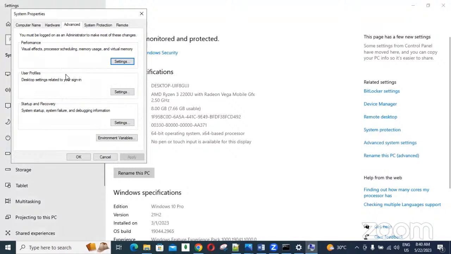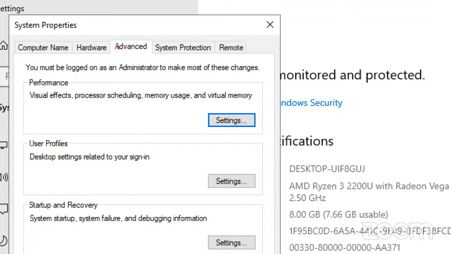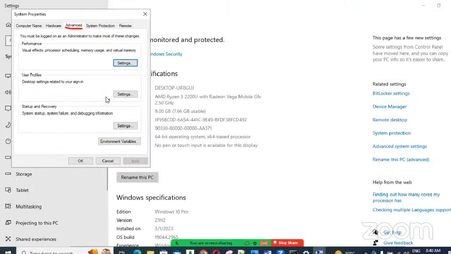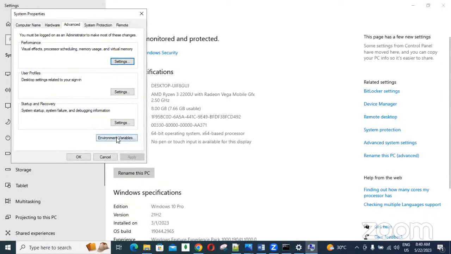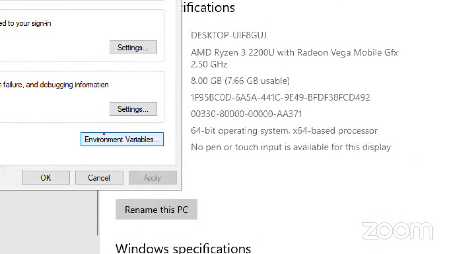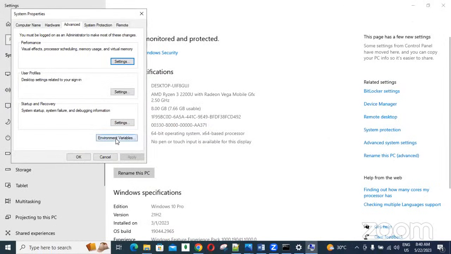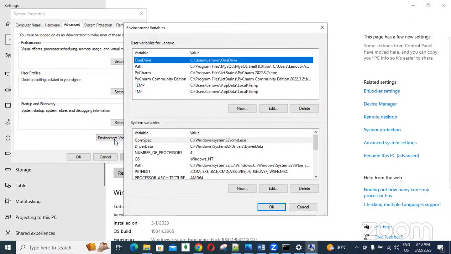Okay, like this one window will come. Here by default the Advanced tab is selected. Here the Environment Variables button is there. Click on this Environment Variables button. Got it? Okay, you are clicking, and again one more window will come.